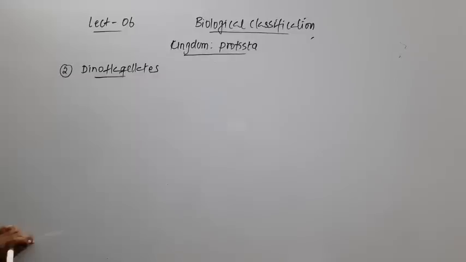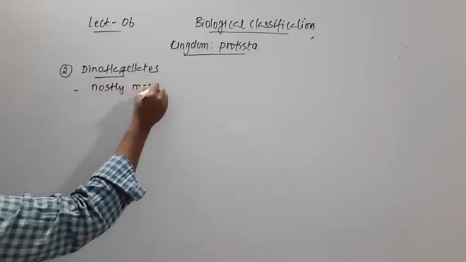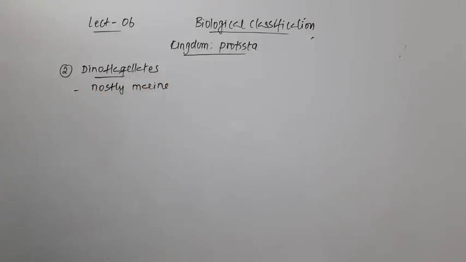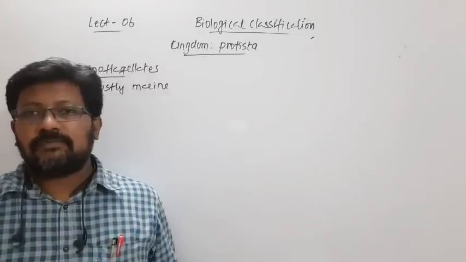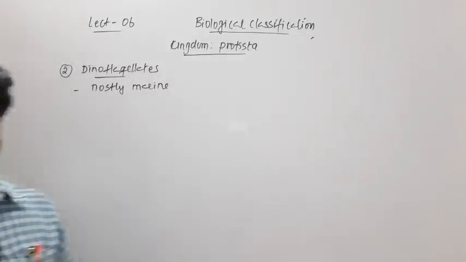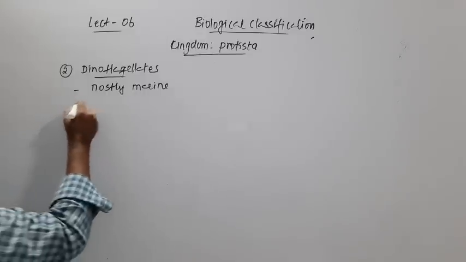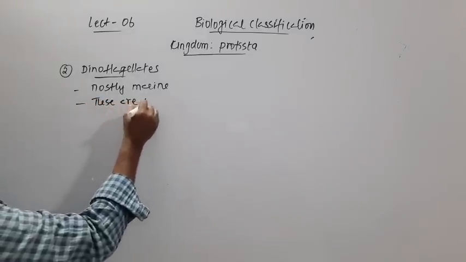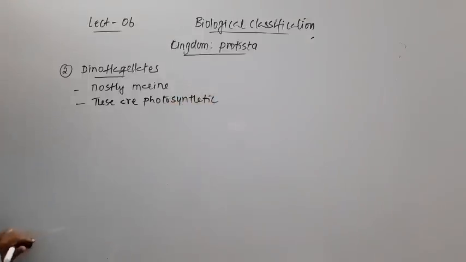These dinoflagellates are mostly marine, which means most of these organisms live in marine waters, and some of them may be present in fresh waters also. They are photosynthetic, which means they perform photosynthesis. So they prepare their own food materials by the process of photosynthesis.